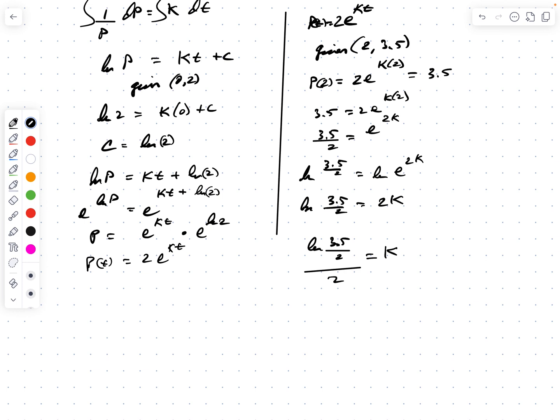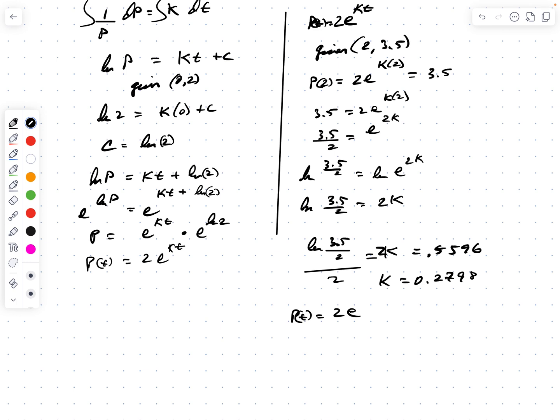So hit the log button, parentheses, 3.5 divided by 2, close the parentheses, and I get that log is 0.5596. So 2k equals 0.5596, so k equals half of that. I divide that by 2, and I get 0.2798.